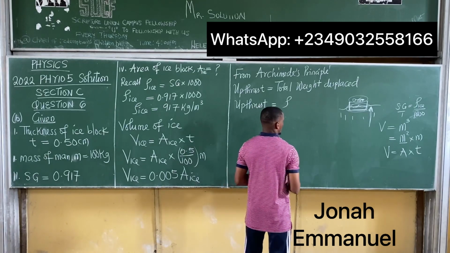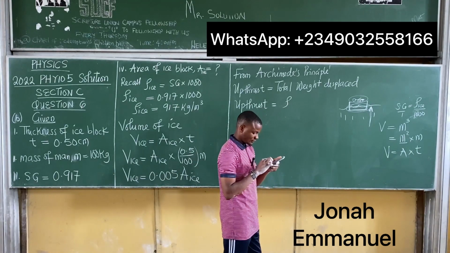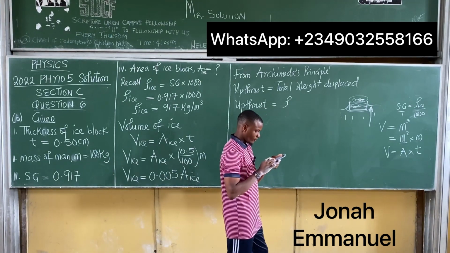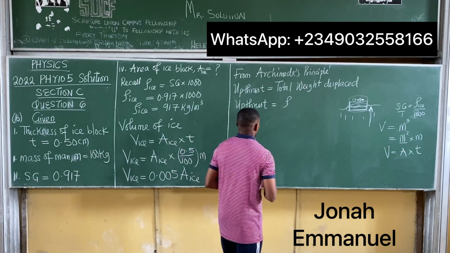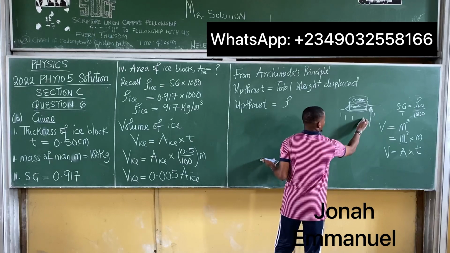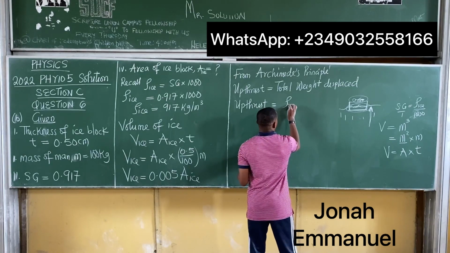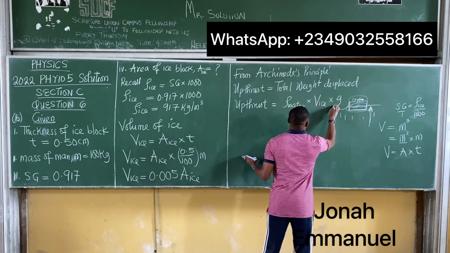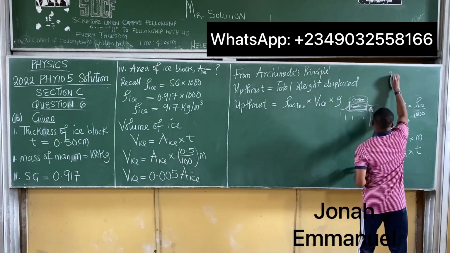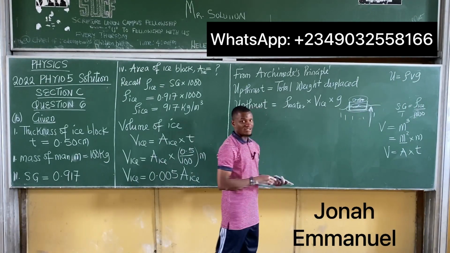Of course, the upthrust rho. All right, so upthrust is equal to rho of the upthrust being exerted by the water body on the ice. So rho of water times volume of ice times gravity. Please note that upthrust is equal to rho Vg. We've already derived this in our previous class.